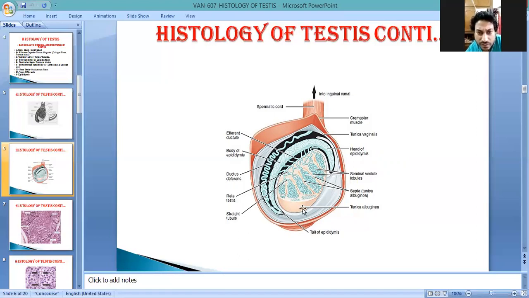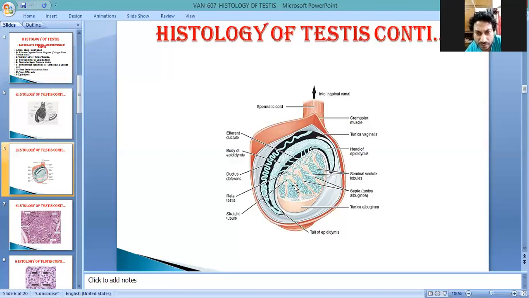So you tell me which structure is towards the seminiferous tubules, either tunica vaginalis or tunica albuginea. Tunica albuginea, right? Tunica vaginalis is the outermost structure just below the skin. So this is the tunica albuginea. After tunica albuginea, these structures you see here go inside and divide the testis into many lobules. This structure is known as testicular lobules, and this structure is known as septa, testicular septa.